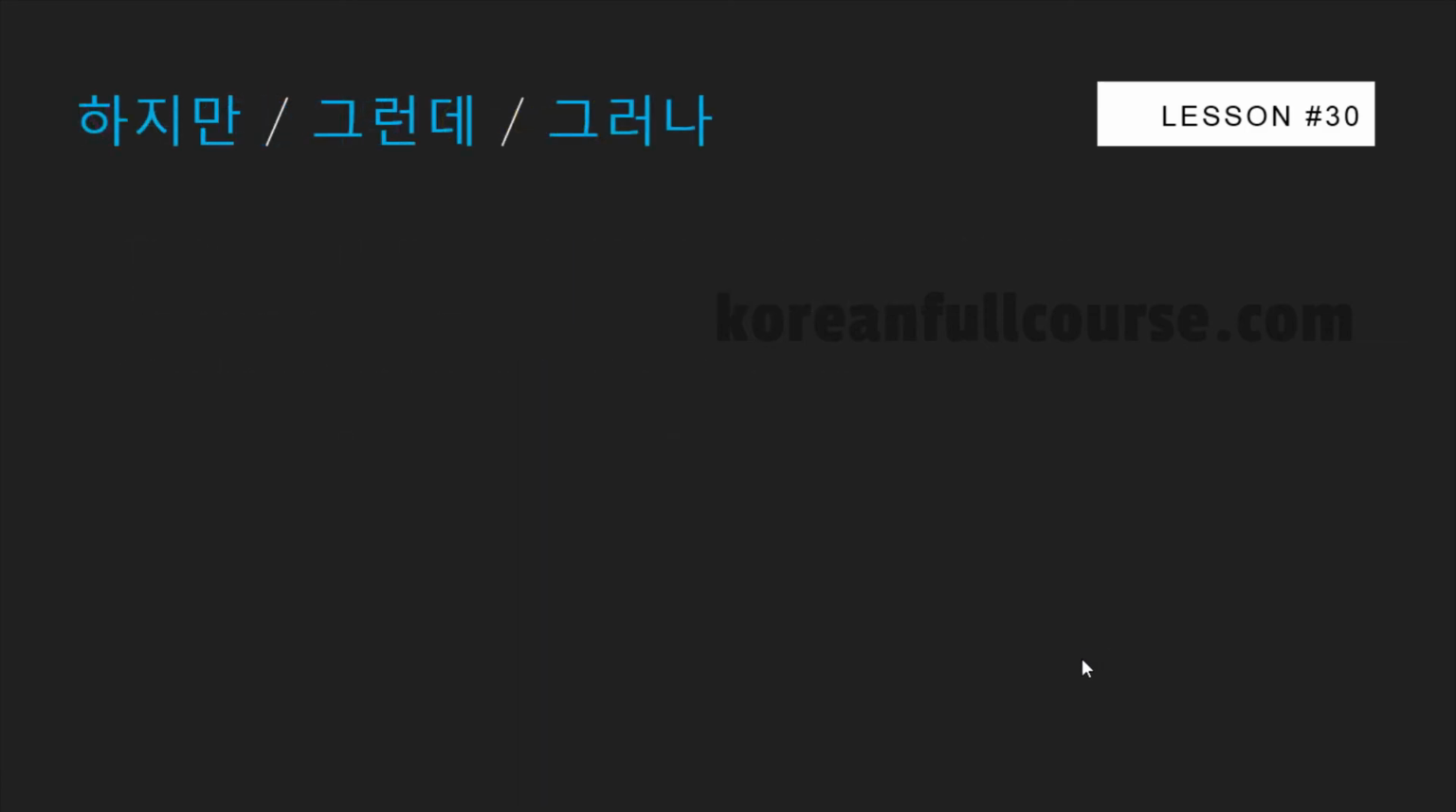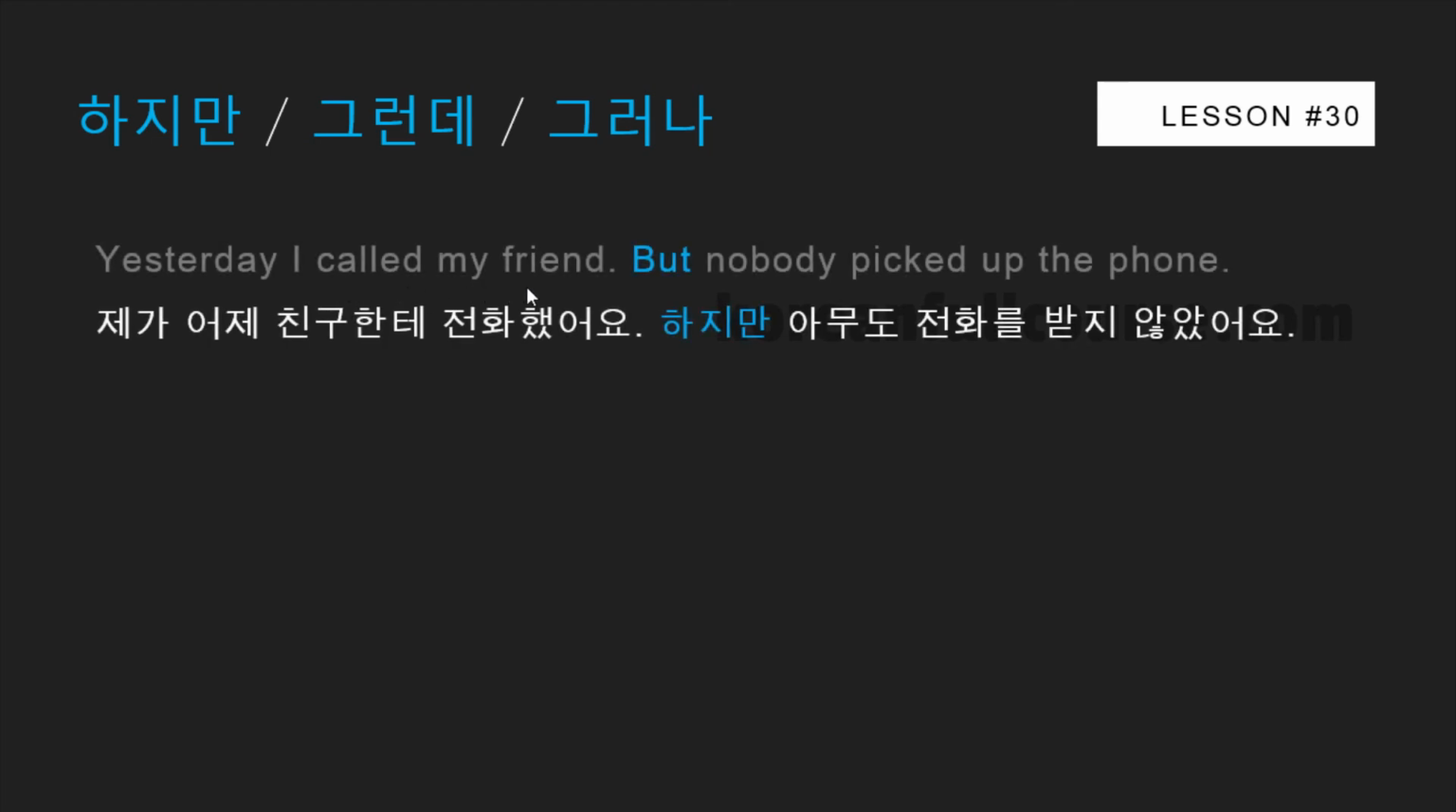There are a few conjunctions in the Korean language which mean but. You can use them as independent words. 하지만, 그런데, 그러나. They are used in different situations, therefore they are not easily interchangeable. For now, just use 하지만. Yesterday I called my friend, period, but nobody picked up the phone. 제가 어제 친구한테 전화했어요, period. 하지만 아무도 전화를 받지 않았어요.